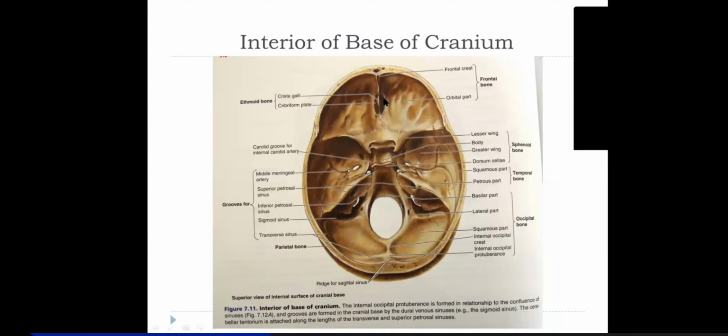Anterior and posterior ethmoidal nerves and vessels enter the cranial cavity through this cribriform plate. The anterior ethmoidal artery and nerve then pass down again from the cribriform plate into the nose. So they enter from the orbit into the cranium and then reach the nose, right?